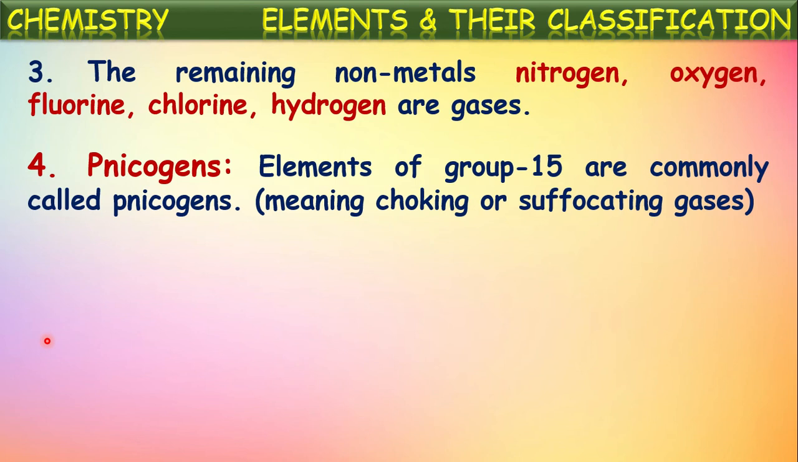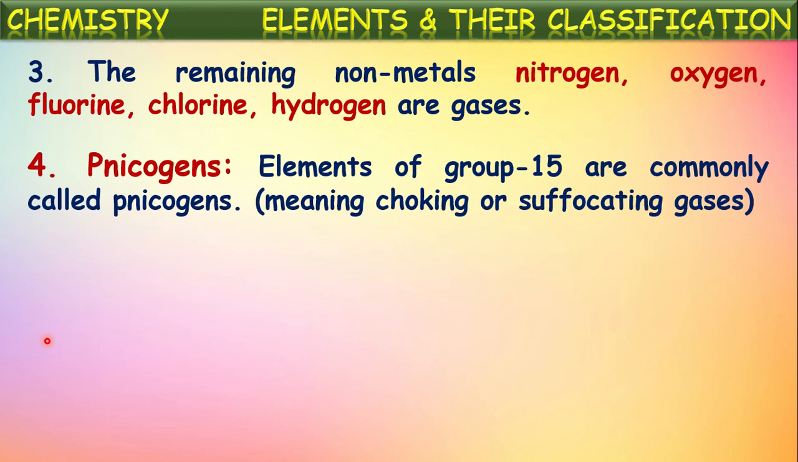Out of these non-metals, some are given certain special names. One of those special names is pnictogens. The elements of group 15 like nitrogen, phosphorus, arsenic, antimony. These elements are present in group 15 of the modern periodic table. These group 15 elements are specially called pnictogens, which means choking or suffocating gases, because these 15th group elements like nitrogen form certain gases which cause choking or suffocation. That's why these elements are called pnictogens.